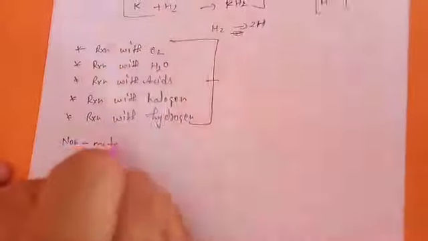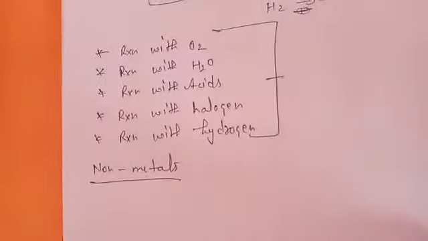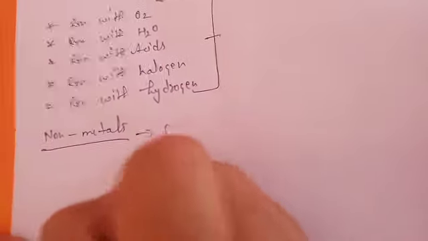Okay, non-metals. Physical properties we have already discussed. They are non-lustrous, non-conductors, less dense than metals, and their melting and boiling points are quite low compared to them. But let's talk about the chemical properties.